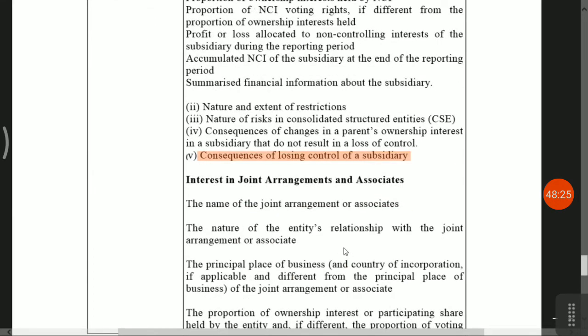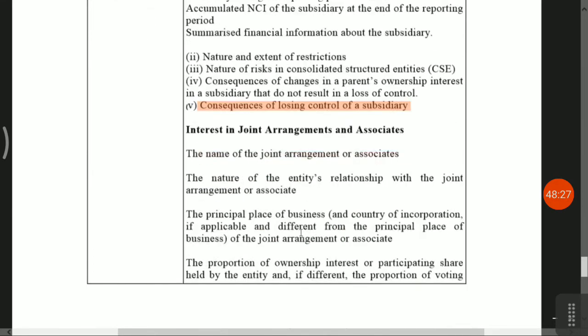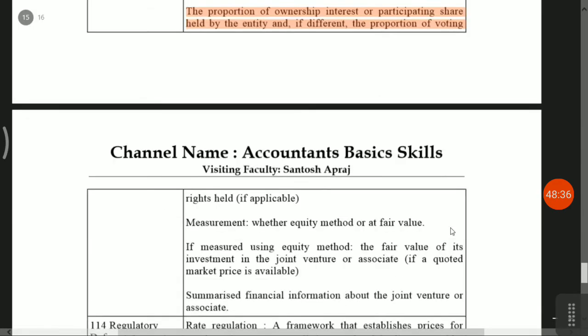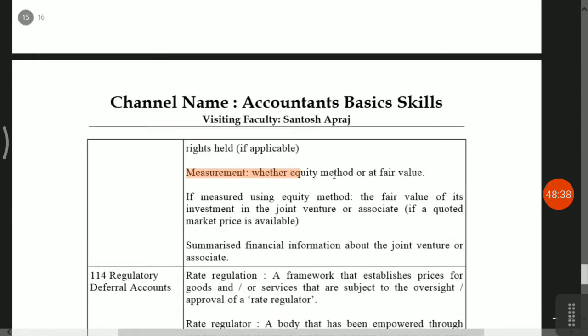If there is an interest in joint venture and associate, then you have to give the name of the entity, relationship, principal place of business, proportion of ownership. You have to disclose in your financial statement the measurement, whether equity method or fair value, how you value your investment in subsidiary or in joint venture or in associates. If the method is equity method, the fair value of its investment in the joint venture, etc., where quoted market prices are available. Summarized financial statement about the joint venture and associate.